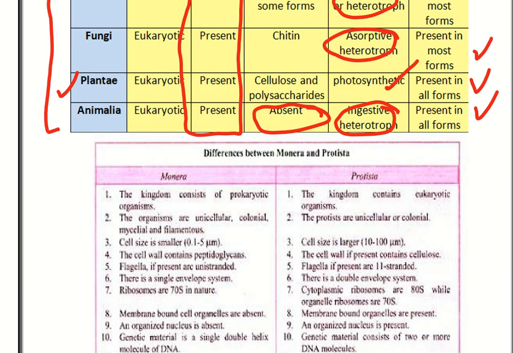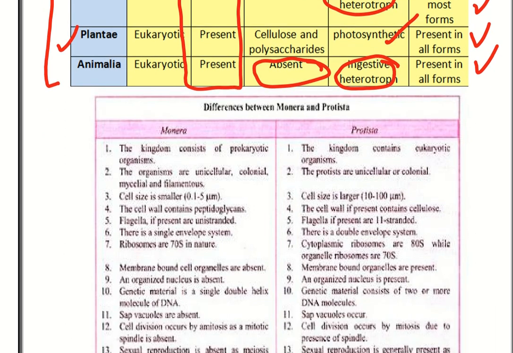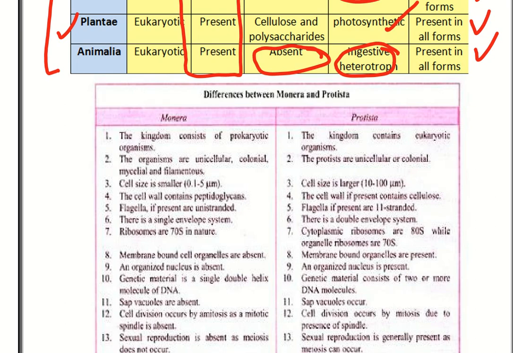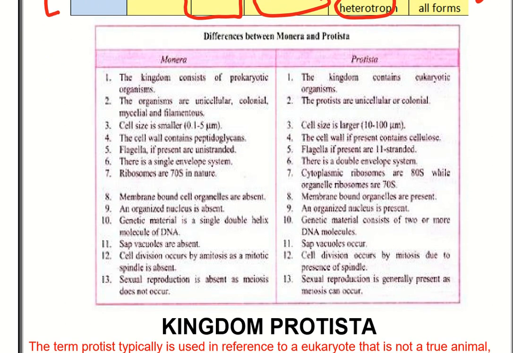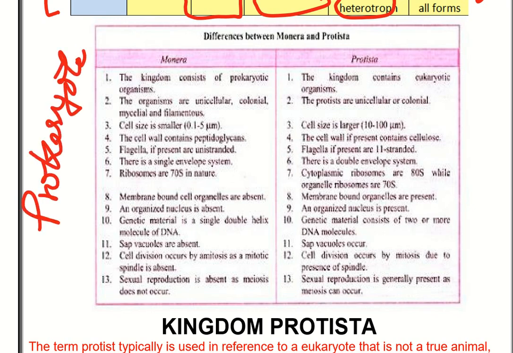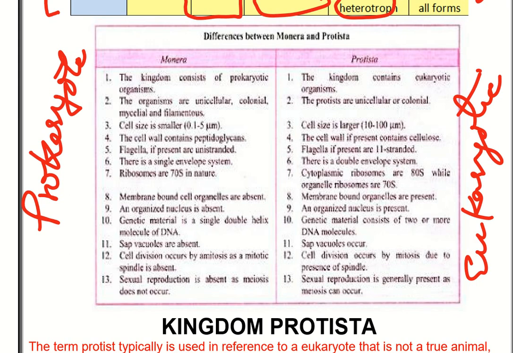These are the differences between the prokaryote and eukaryote, because Monera has a prokaryotic character and Protista has a eukaryotic character. So we can have a look here: this consists of prokaryote and this is a eukaryote.